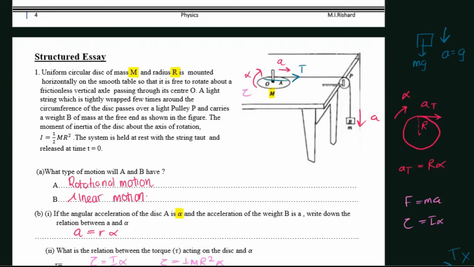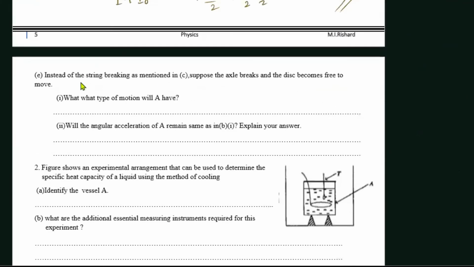Axle breaks. What happens? So when the axle breaks, now this is not fixed. The circular disk will not be fixed in that case. While rotating, this will move forward, right? So what type of motion will A have?